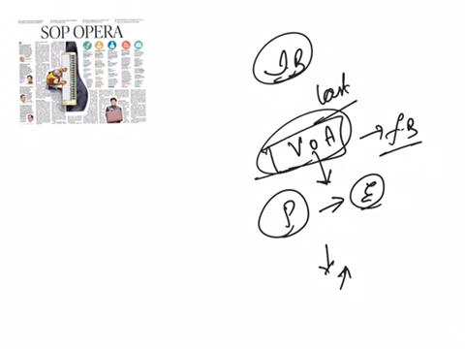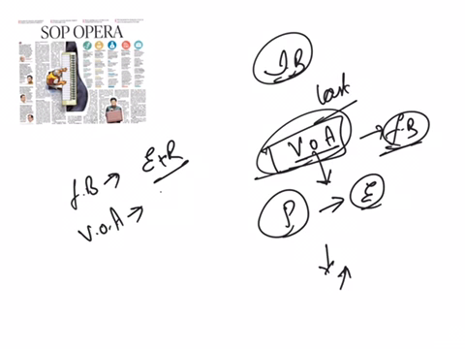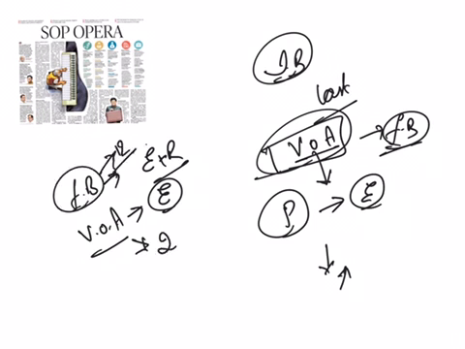Now, what is the difference between this vote on account and full budget? This full budget will deal with both expenditure and revenue side, whereas this vote on account will deal only with the expenditure side of the government's budget. And this vote on account is valid only for 2 months, whereas this full budget is valid for 12 months. That means a financial year. And this vote on account will be passed by the Lok Sabha without any discussion. Whereas for passing the budget, it should happen only after discussions.